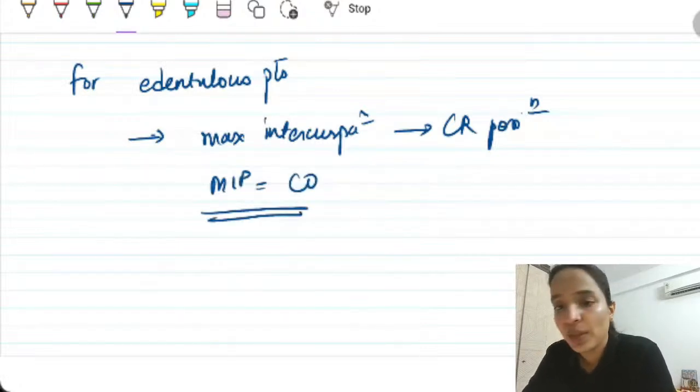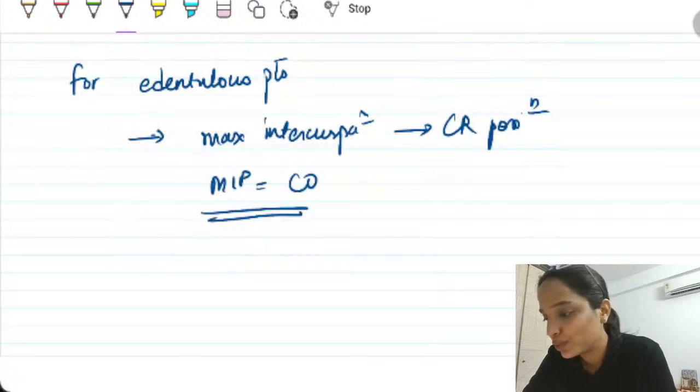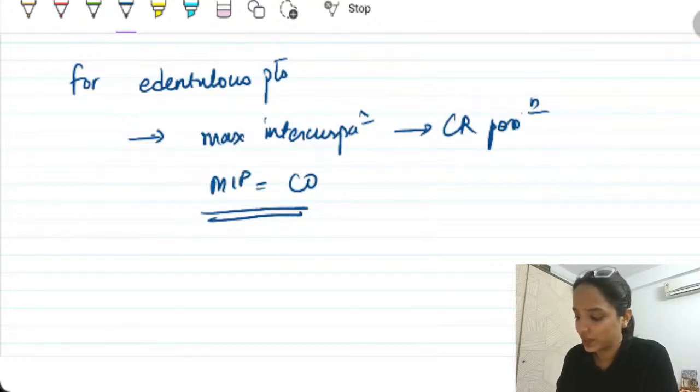Understood this much? So that there is no discrepancy of this 0.5 to 1 millimeters and MIP is equal to CO. Now, canine guided and group function, what exactly it is.